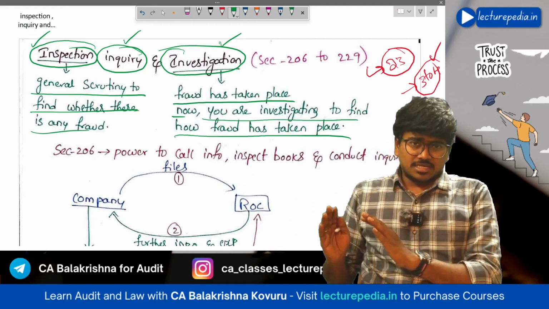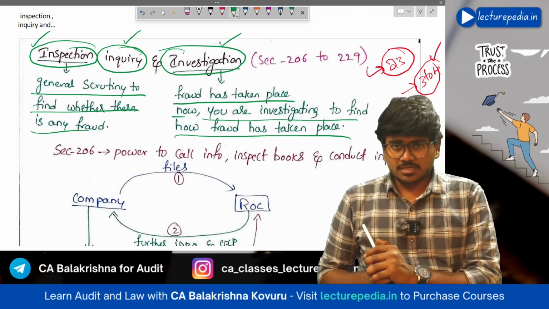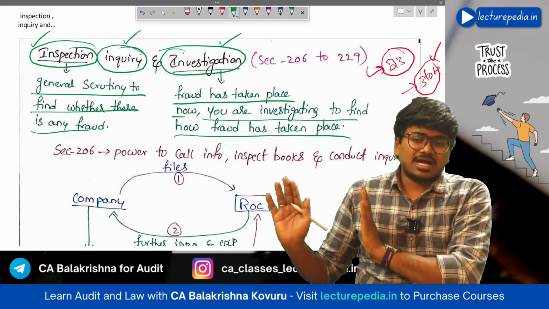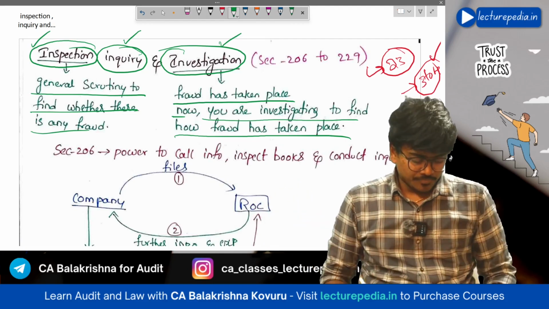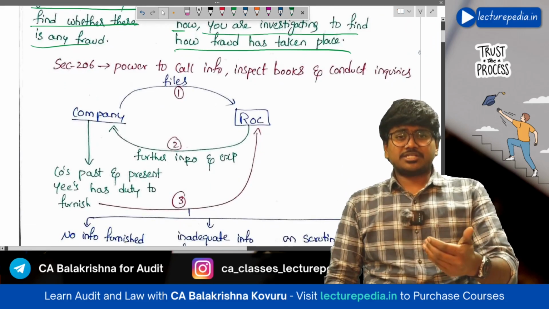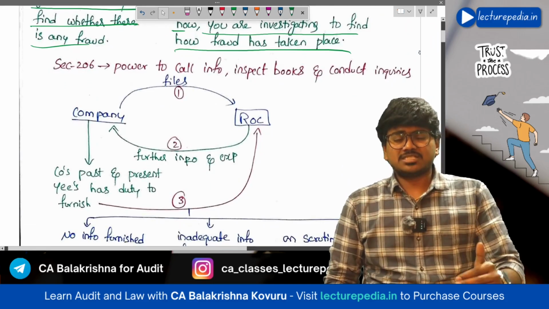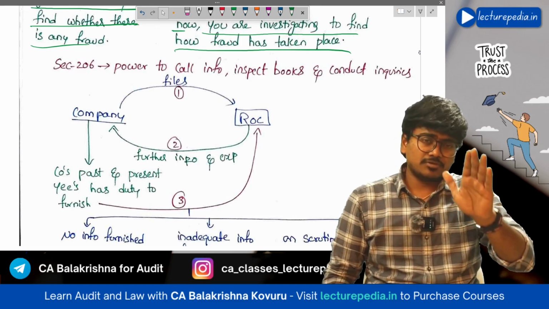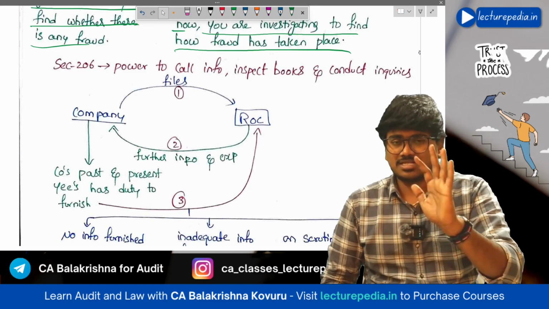Now, the Registrar of Companies is also there, and we'll discuss that later on. Basically, this is the understanding of this chapter. Now, in which situation inspection will be conducted and in which situation investigation will be conducted, we'll discuss starting with section number 206. First of all, we'll start with inspection.